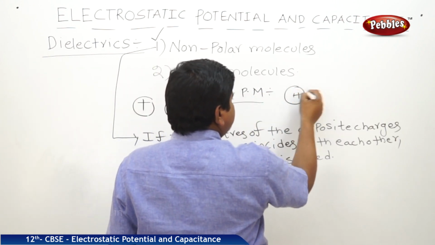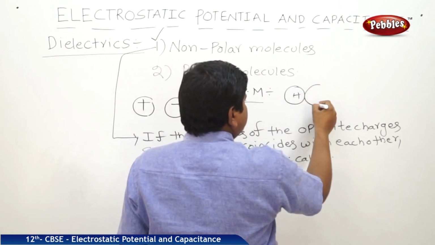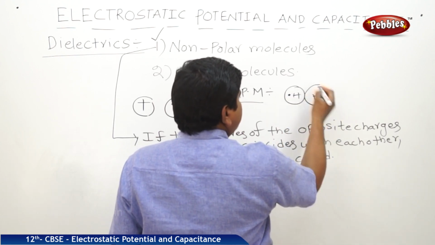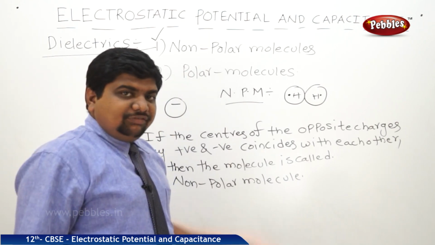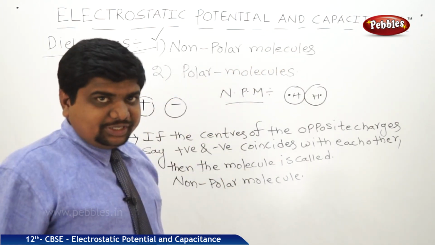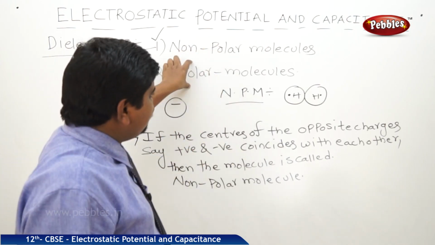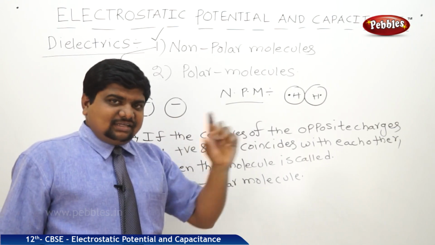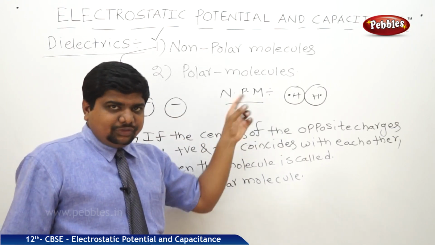The arrangement of a non-polar molecule is like this: H, H. If these 2 are separated by a distance, those are said to be polar molecules. In the next part, I will explain polar molecules and the behavior of these dielectrics when placed in an external electric field. We are going to continue with this topic.